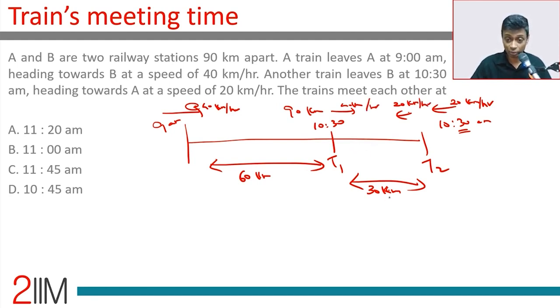They have to travel 30 kilometers. They'll meet somewhere here. They'll meet after half an hour. 30 kilometers by 60 kilometers per hour is half an hour. Half an hour after 10:30, 11 a.m.